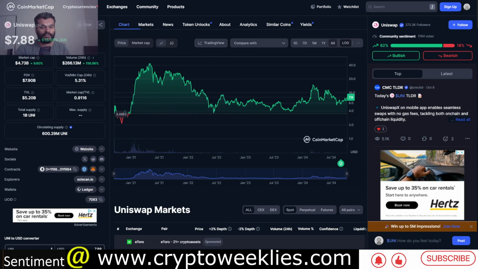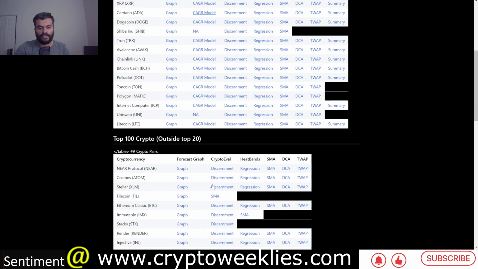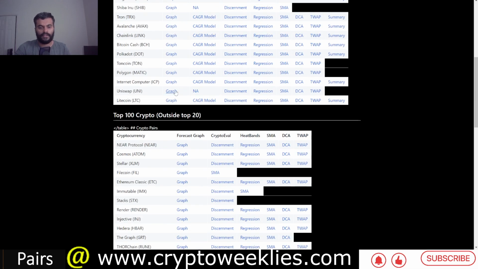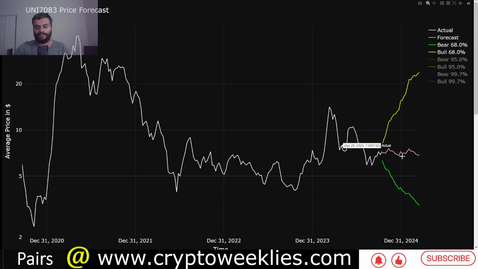In terms of where our machine learning based price forecast for UNI is, the weekly price action for this week has been around $7.25. The machine learning model has presented 3 scenarios. This is the weekly price action for UNI. The model says at a base case level, the price action could stay sideways between $7 and $7.51. Price is above this level.